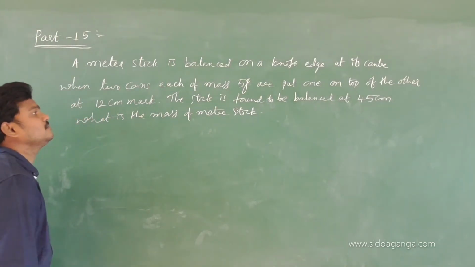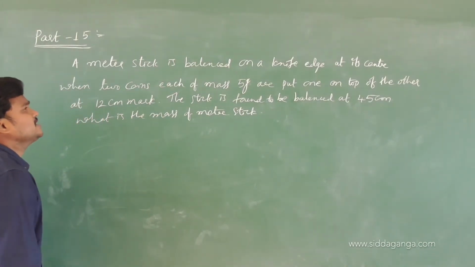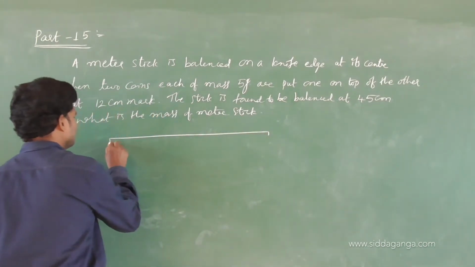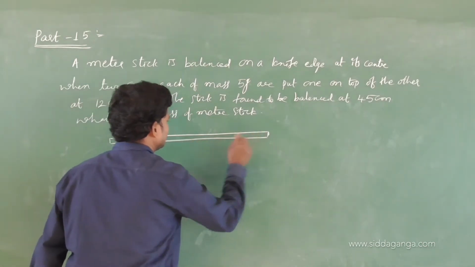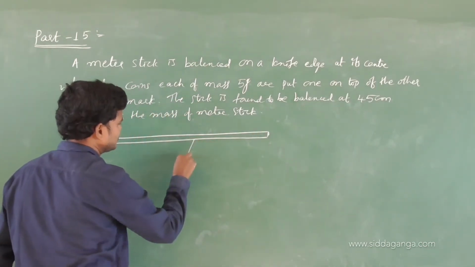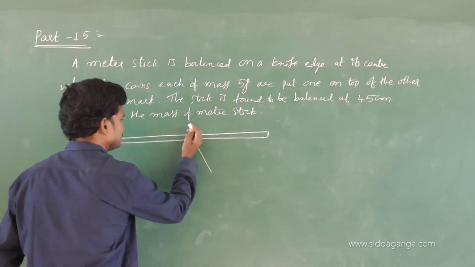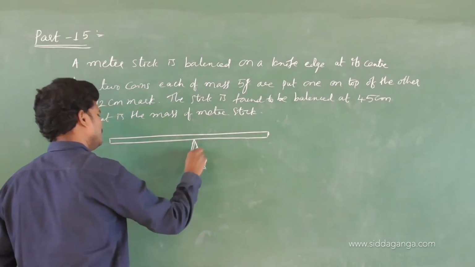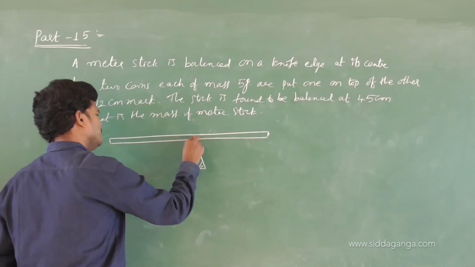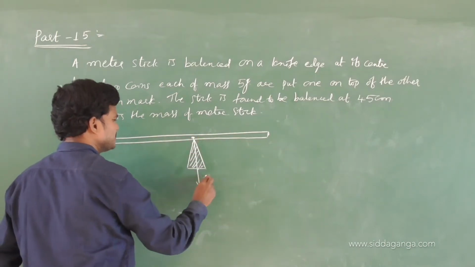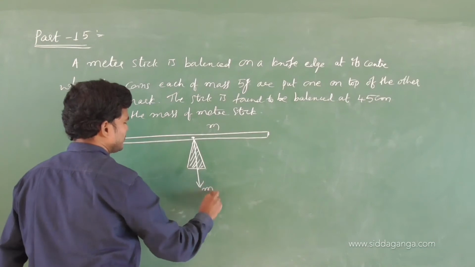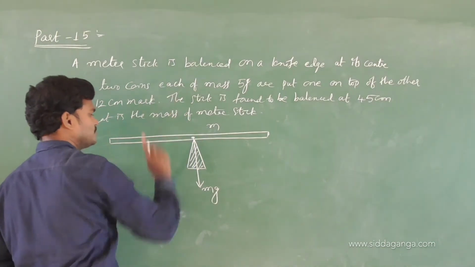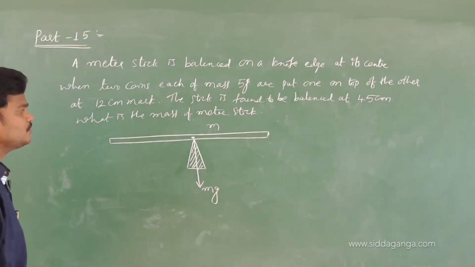Now see, a meter stick is balanced on a knife edge. See, this is the meter stick, balanced on a knife edge. So this is the knife edge, the fulcrum. The weight of this one, if m is the mass, acts downwards, because the target is to find the mass of the meter stick. So this is the reaction force, no need. That reaction force is equivalent to mg.